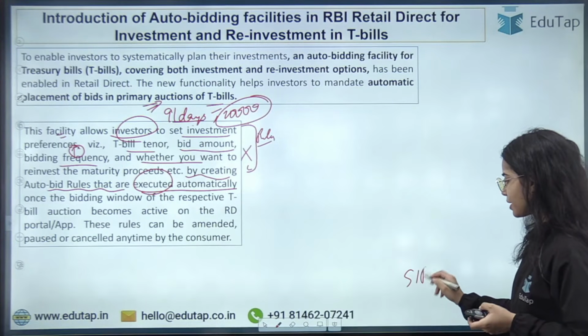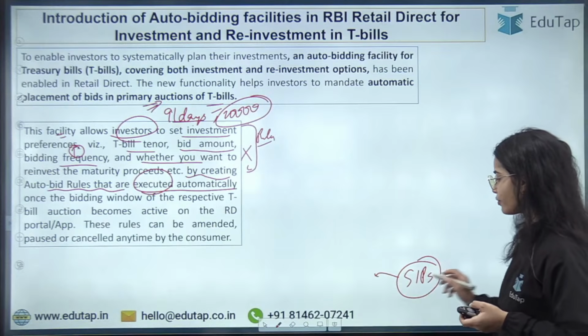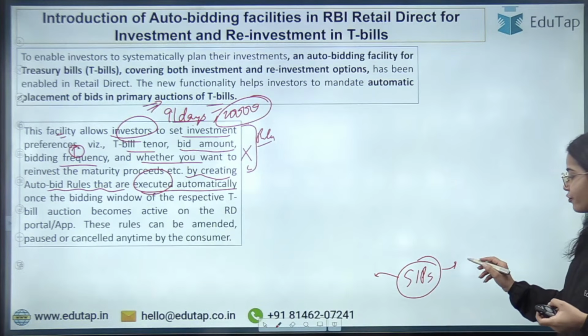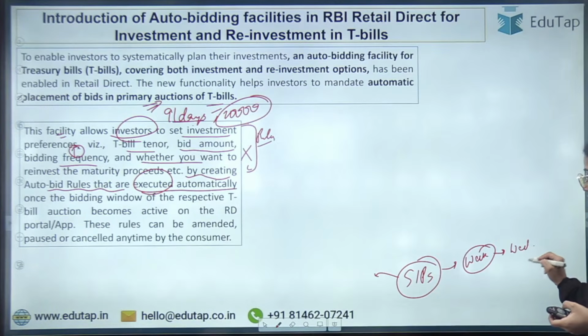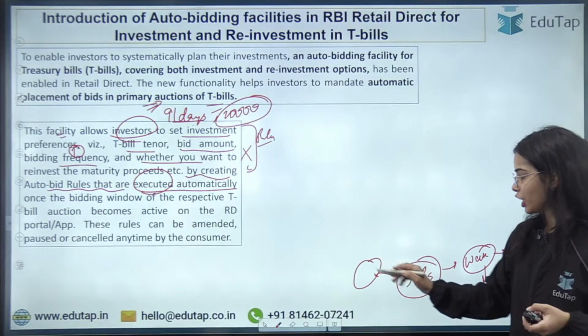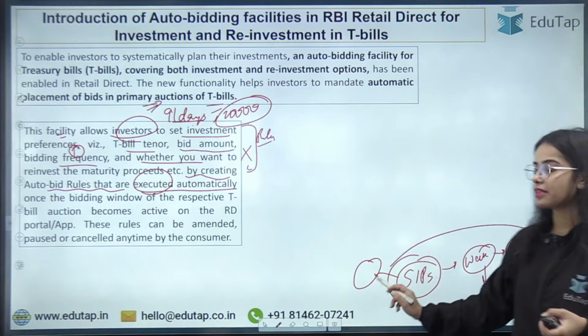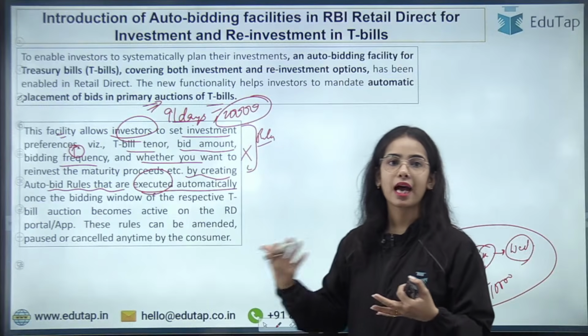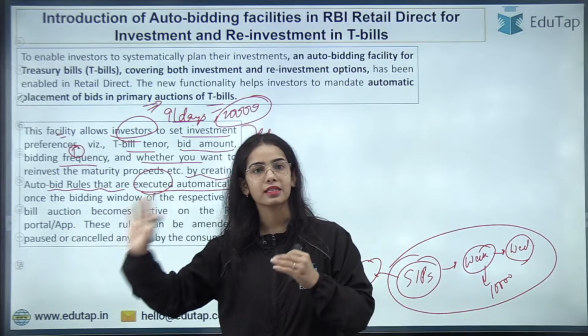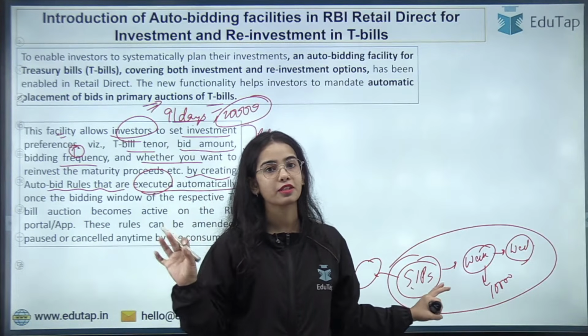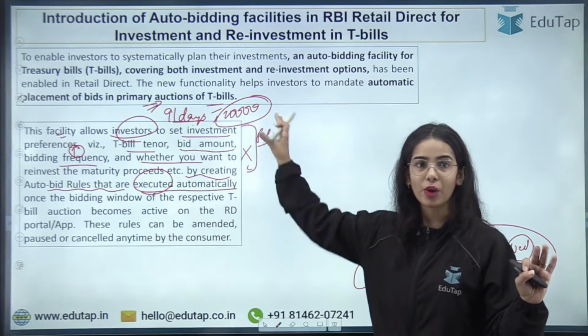Similarly, like the SIPs happen, you have decided the rule that once every week on, let's say, Wednesday, you want to invest 1,000 rupees in a particular mutual fund. So you have decided the rule. Once you have decided the rule, automatically the SIPs happen, automatically the investment happens, your money is deducted from your bank account, and that is invested in the mutual fund. Similarly, here you have decided the rules.